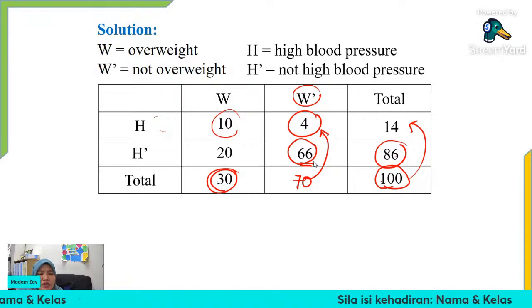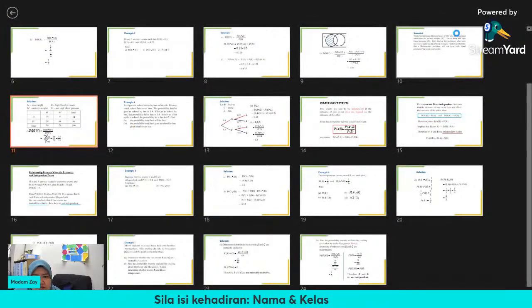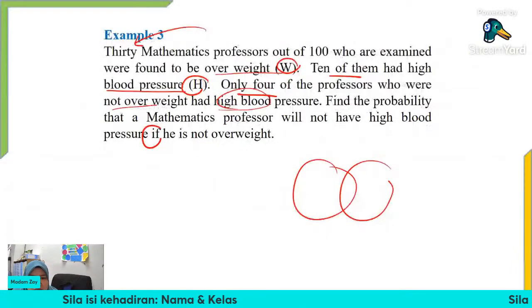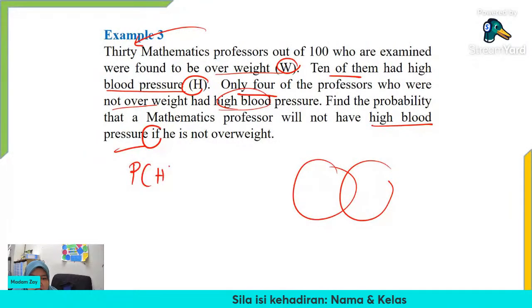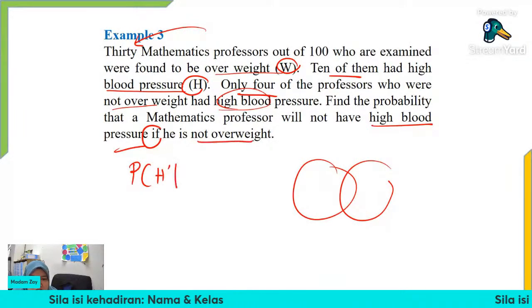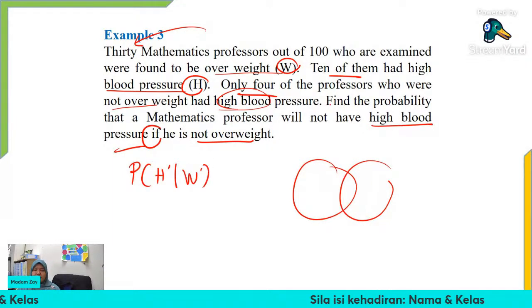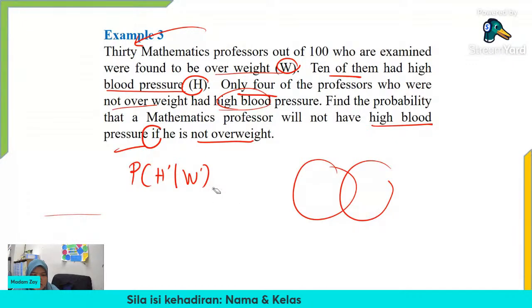Sorry ya. So now we have the information already. So what does the question ask you to find? Find the probability that a mathematics professor will not have high blood pressure. So high blood pressure tak ada. So H prime if this is the condition. He is not overweight. So W prime. Okay. So saya tak nak buat kat muka surat lain. Kita buat kat sini terus lah.